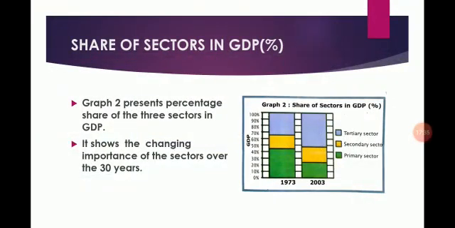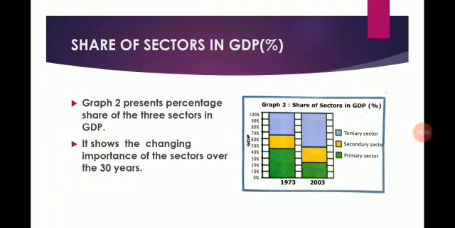Share of sectors in GDP. Students, here one graph is given. This graph presents the percentage share of the three sectors in GDP. It shows the changing importance of the sectors over 30 years. Students, in this graph we have seen the data of 1973 and 2003. In 1973, the share of the tertiary sector in GDP was about 35%, which increased to more than 50% in 2003, or we can say 50 to 60% in 2003.